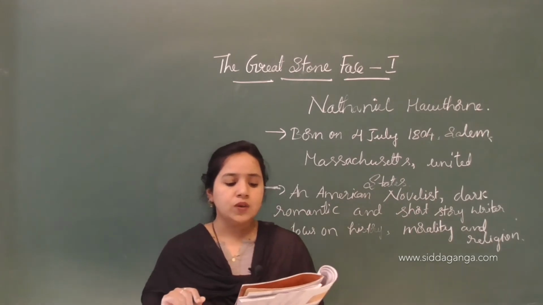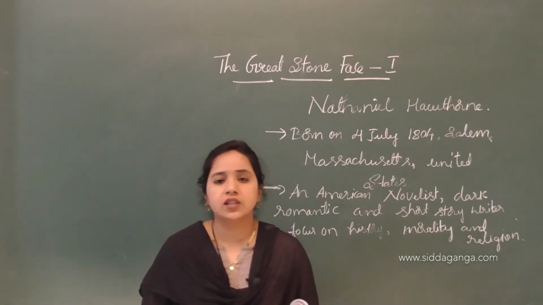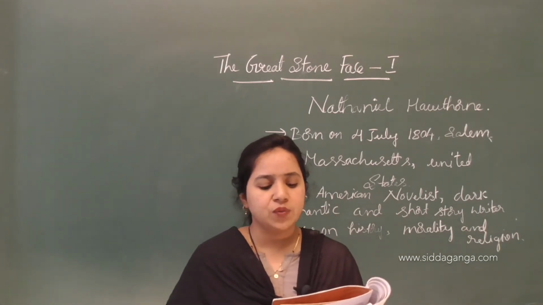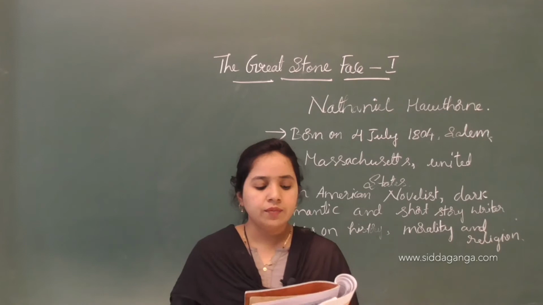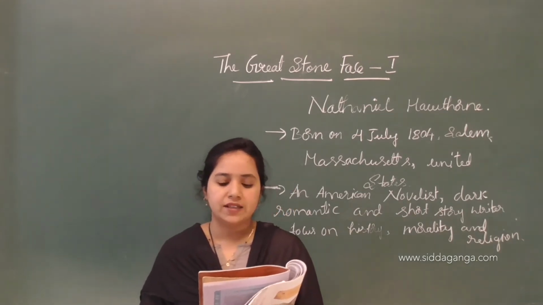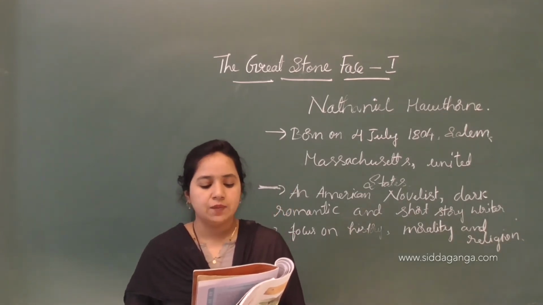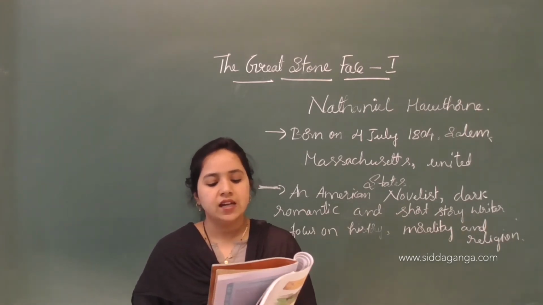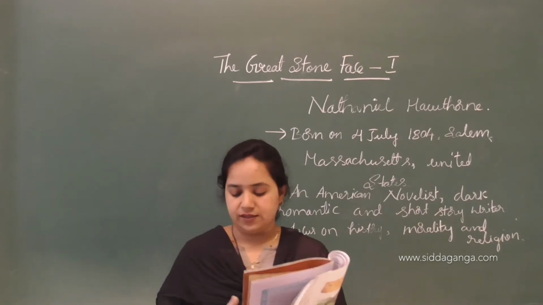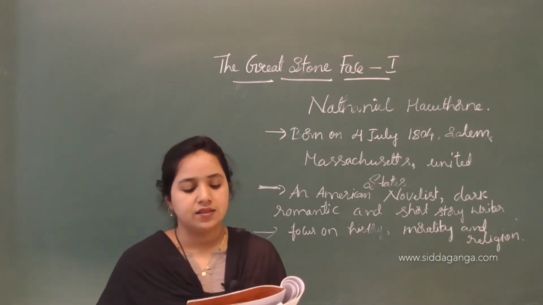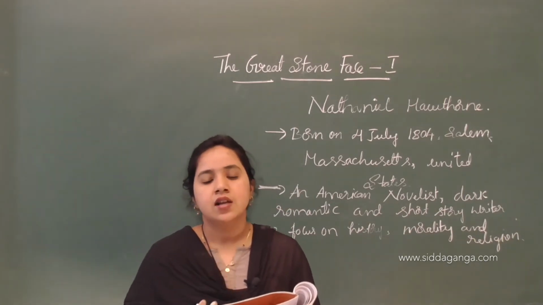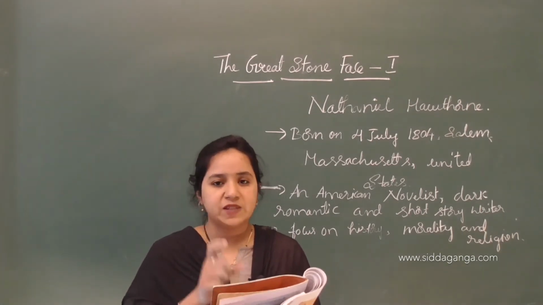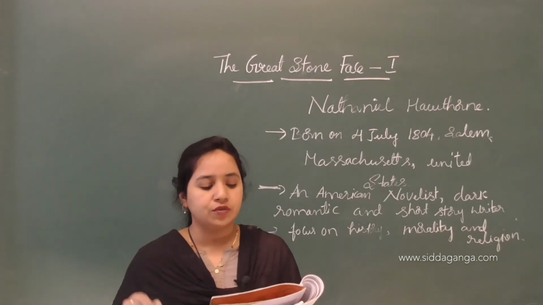Okay, and what was the great stone face? Here the question is, what is this great stone face? Now the great stone face was a work of nature, formed on the perpendicular side of a mountain by some immense rocks which had been thrown together so that when viewed at a proper distance they resembled the features of a human face. Here there is an explanation about what this great stone face is.